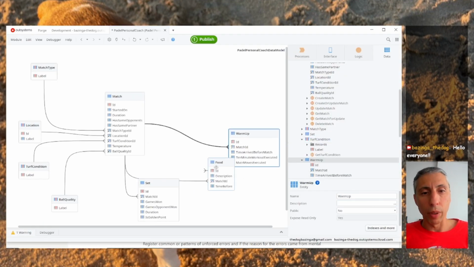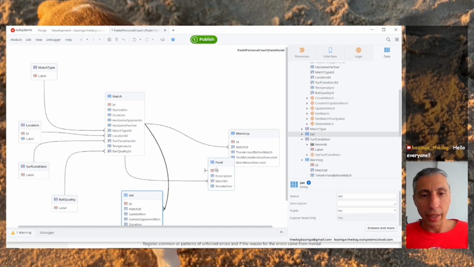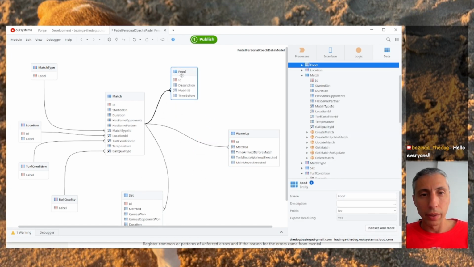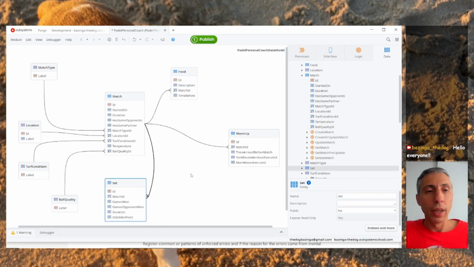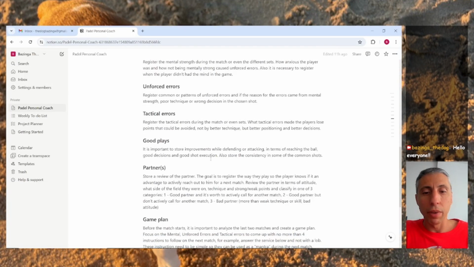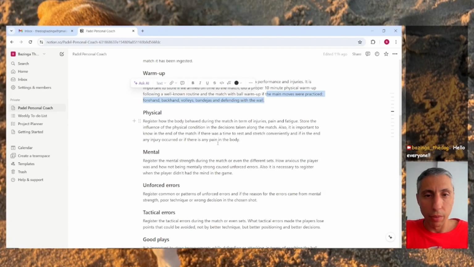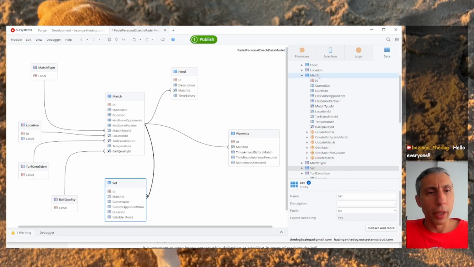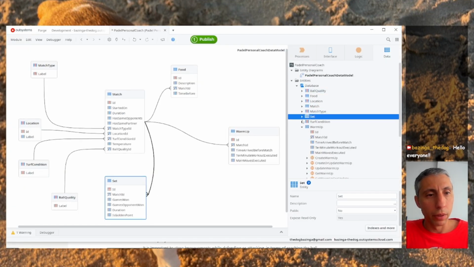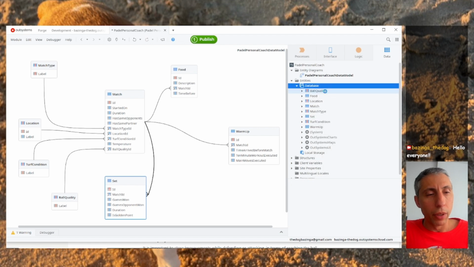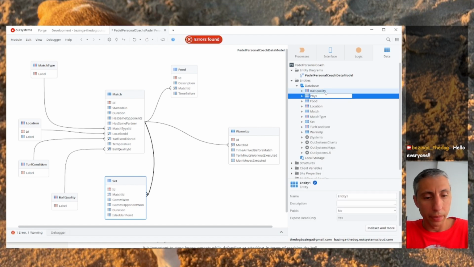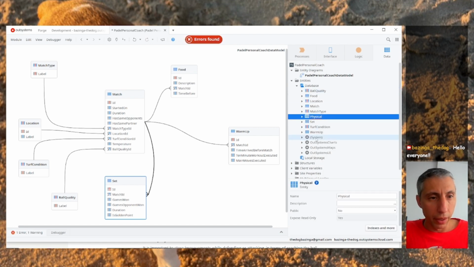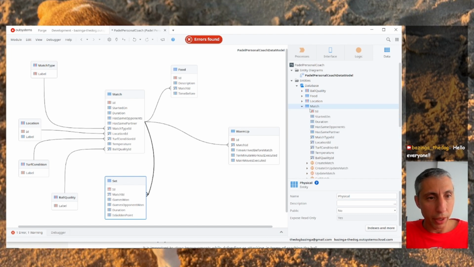So we already have the set, the food, the warm-up. I don't think we're going to create all of these, so let's just create some of this for now. So physical, how we behaved in terms of... Let's go here to the device and do physical. Physical has the match ID, right?